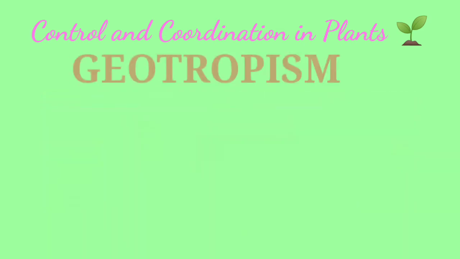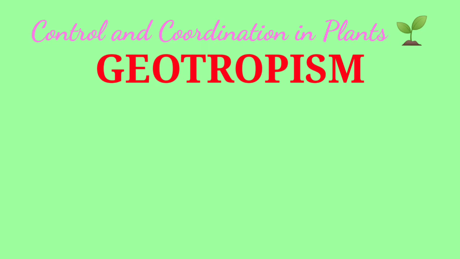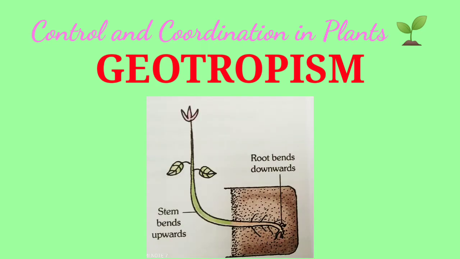Next is geotropism. Geo means gravity. It is the growth and movement of any part of the plant towards gravity. For example, roots always show positive geotropism, as does the radicle. Shoot or plumule always shows negative geotropism. Why? Because they grow towards the light. But roots and radicle always grow downward inside the soil, towards the earth's gravity. That is positive geotropism.